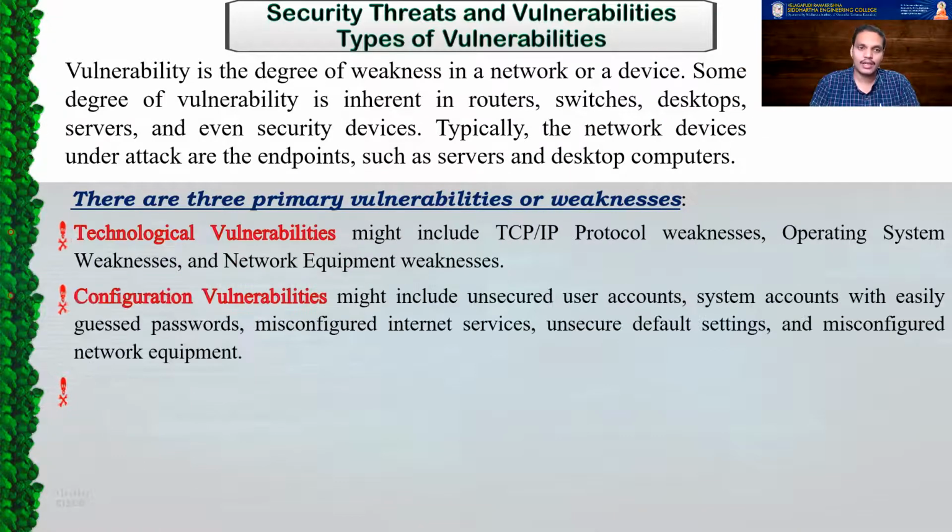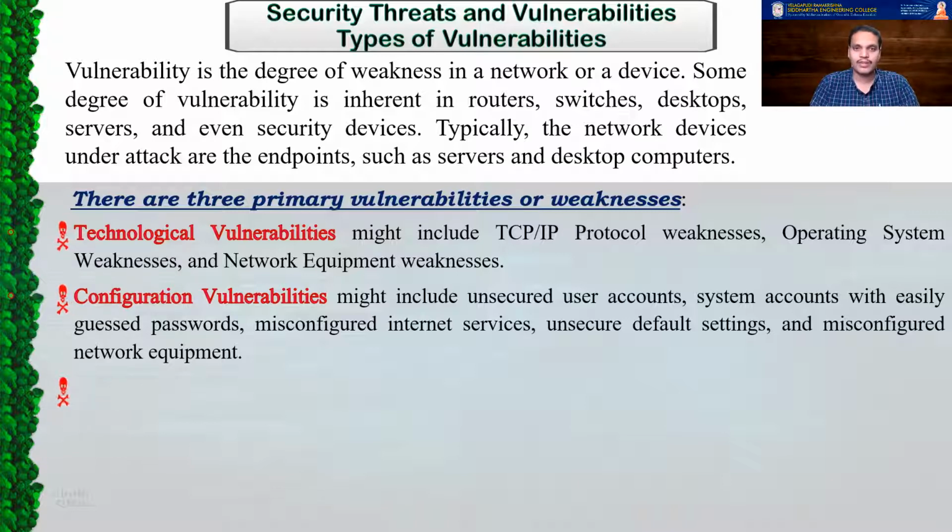The second category is called configuration vulnerabilities. Of course, you might think everything is fine. I have got the best operating system, everything is updated. But if you misconfigure something, or if you leave a user account without any password, or, as most people have a habit of doing, leave the default passwords. If you don't change the default password that comes with the device, obviously the attackers will have that information. So misconfigured internet services, default settings, or not configuring the network equipment properly.